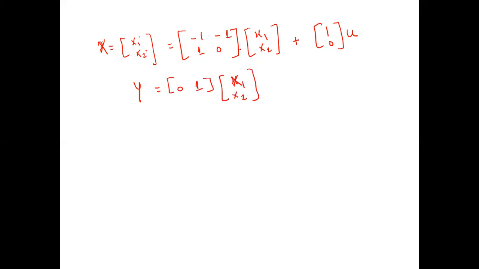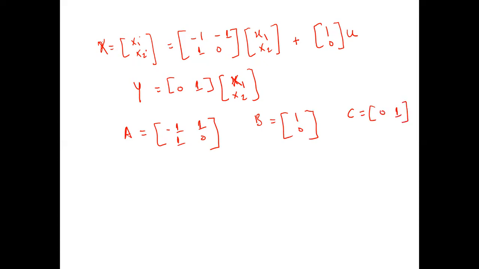So here A, the state matrix, is minus 1, minus 1, 1, 0. B is 1, 0. C is 0, 1, and D is equal to 0.